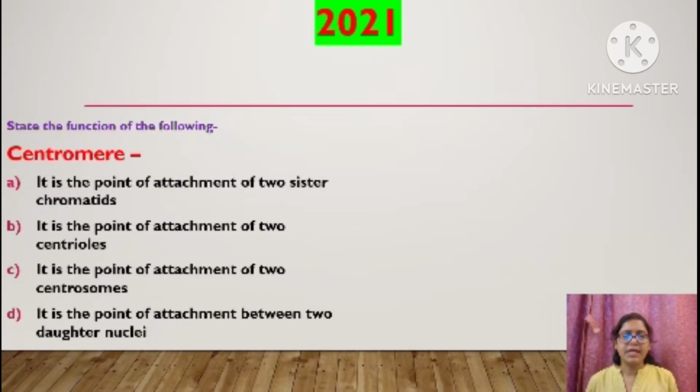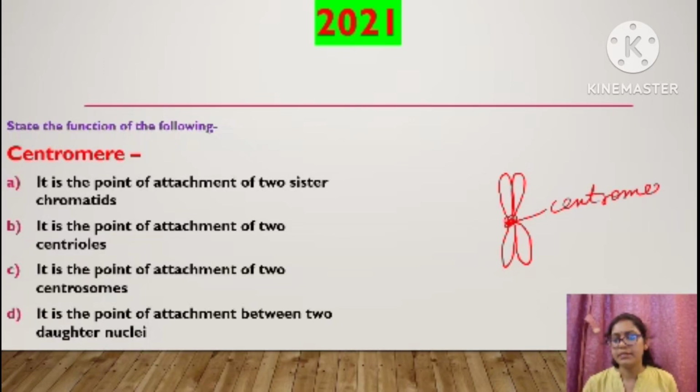The next question is, state the function of the following. Centromere. First of all, what is centromere? By now, we clearly know what is centromere. The two chromatids are attached with the help of centromere.